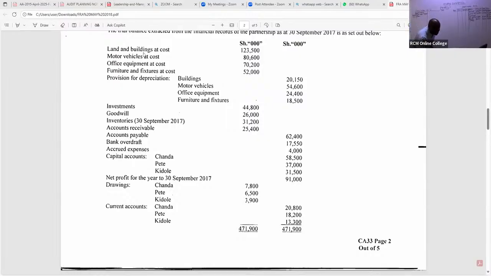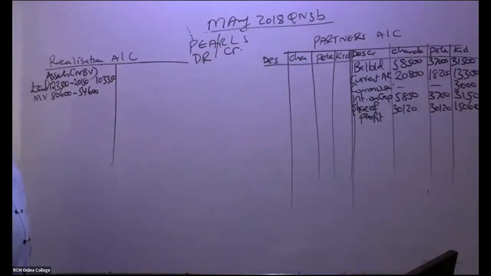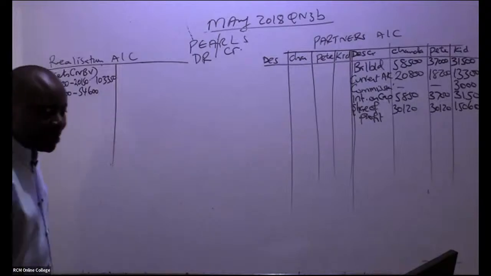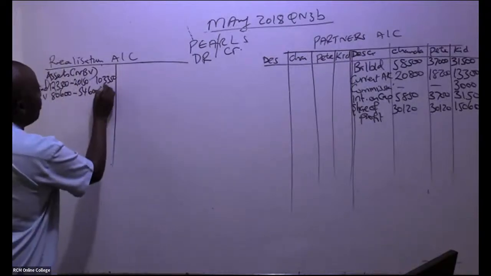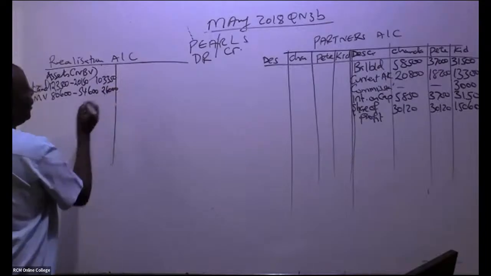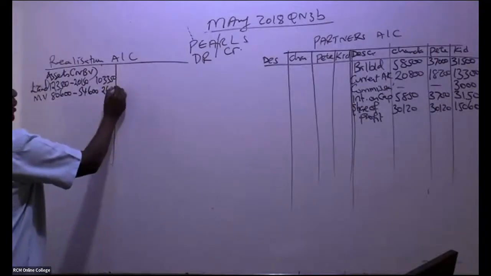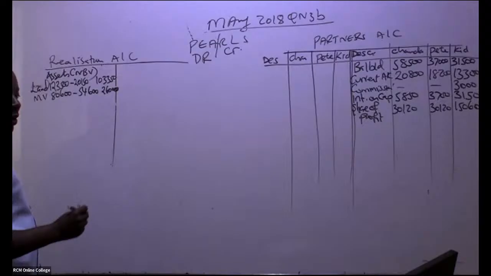Motor vehicle depreciation is here, it is 54,600. So is there somebody who can give me a number to write for motor vehicles? I'm being given 26,000. Thank you so much. Great. We are doing very well.